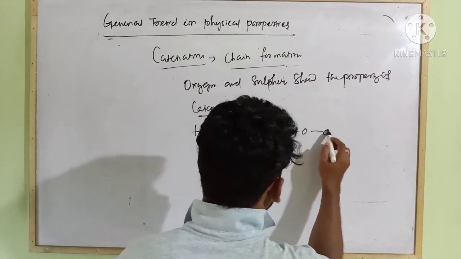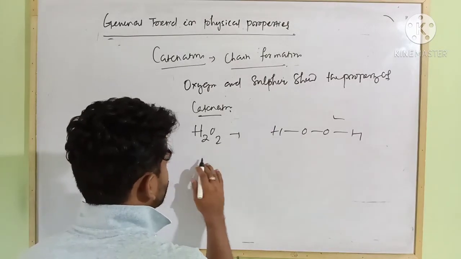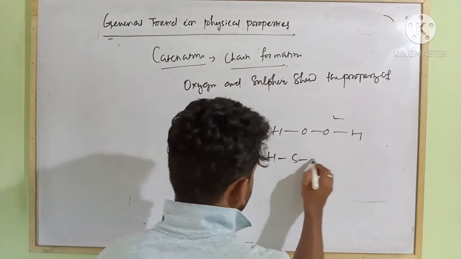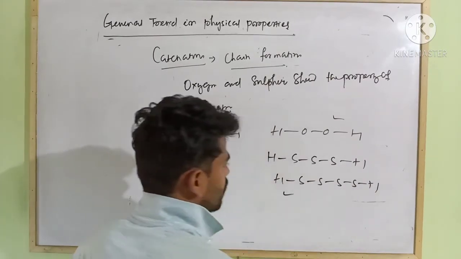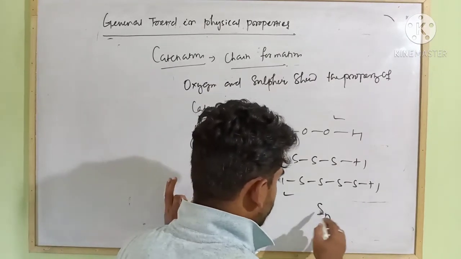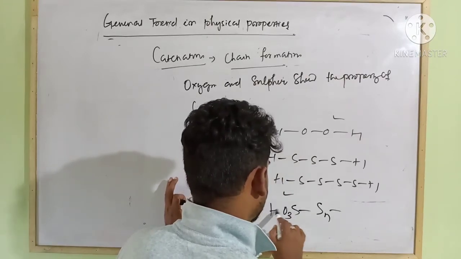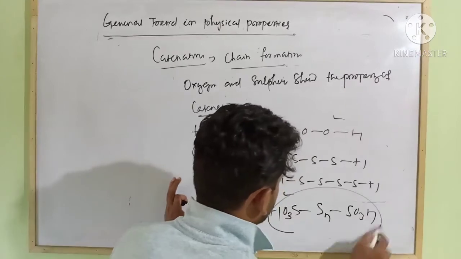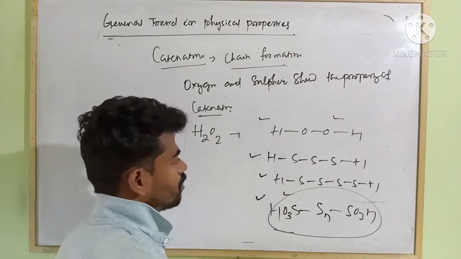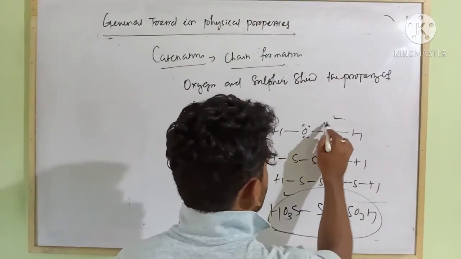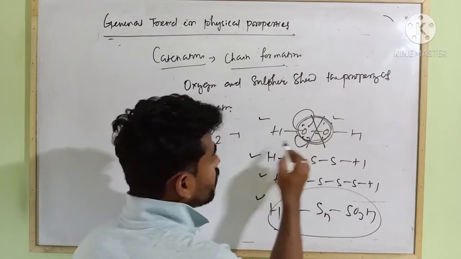Oxygen, due to its smaller size, can exist as, suppose, H2O2, hydrogen peroxide, HOOH. Sulfur exists in the form of H-S-S-S-H, H-S-S-S-S-H, like this. It also exists in polysulfuric acid form, HO3S-Sn-SO3H. However, sulfur chains are more stable than oxygen chains, because oxygen, due to its smallest size, has lone pairs of electrons, and lone pair and bond pair repel each other, so this bond is very weak.